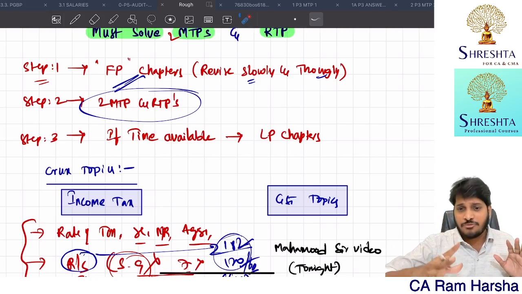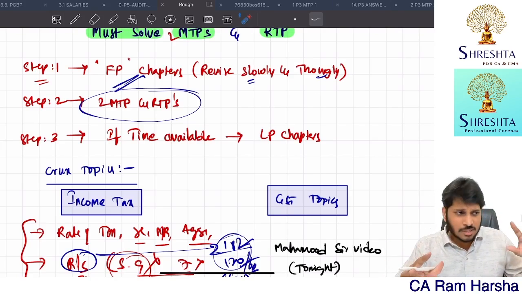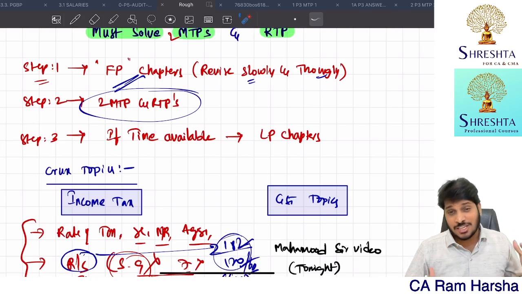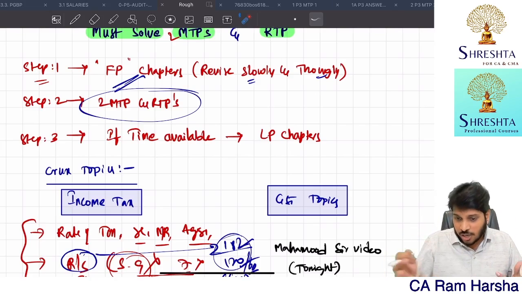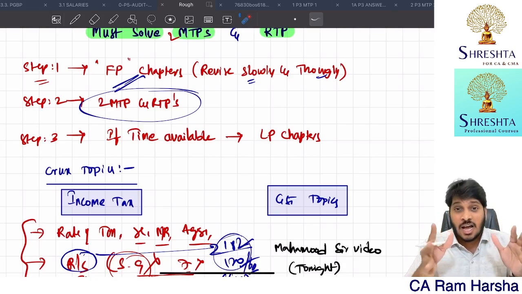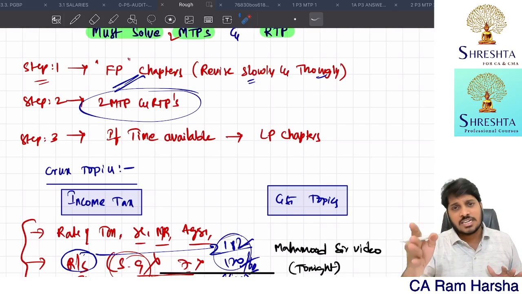Generally, when we have 1 day before exam, revising the entire syllabus within 1 day is a very challenging thing. But luckily we are having 3 days. So make use of these 3 days neatly, decently. Don't hurry up yourself in turning the pages. It's not how fast you're revising. It's how neat, how precisely you're revising. That is important.